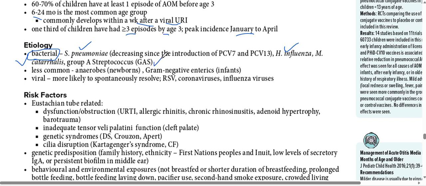If somebody asks in an MCQ, the most common is Streptococcus pneumoniae, but the incidence is decreasing since the introduction of the vaccine. So I think H influenzae is on top, then Streptococcus pneumoniae, then Moraxella catarrhalis, and group A Streptococcus. There are just 4 bacteria, and we need to remember the names.